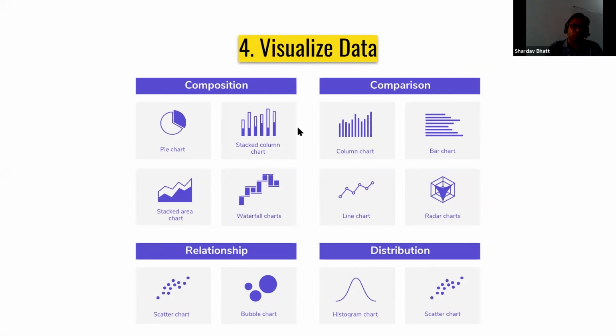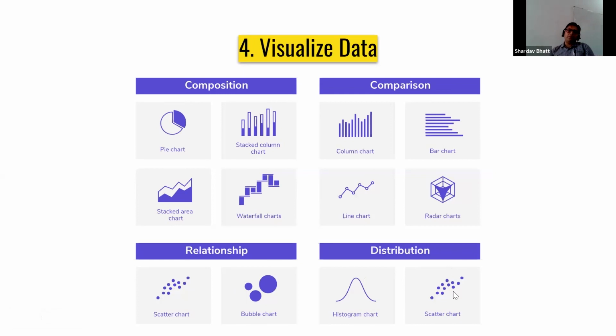Okay, so under composition, we have things like pie charts, waterfall charts and stacked column charts. In comparison, we have column charts, bar charts, line charts, radar charts. For relationship data, we have scatter charts, and for distribution, we have histograms and scatter charts.